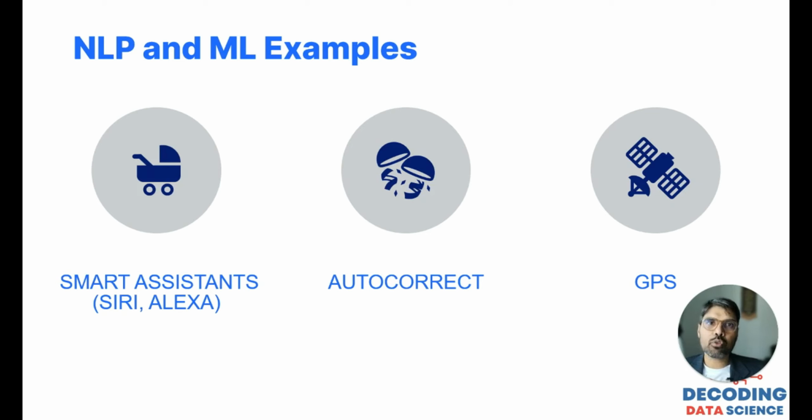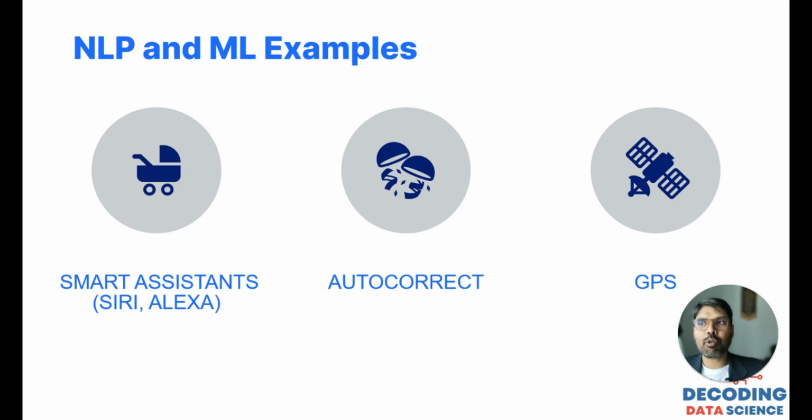People say they don't use generative AI, but if you are using any mobile or laptop, you are inherently using these things, like autocorrect and GPS mapping, the direction and how much time it will take. Everything happens through machine learning. These generative AI technologies which use NLP and machine learning are very powerful as we go further.